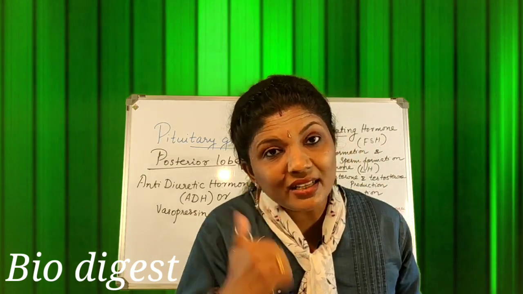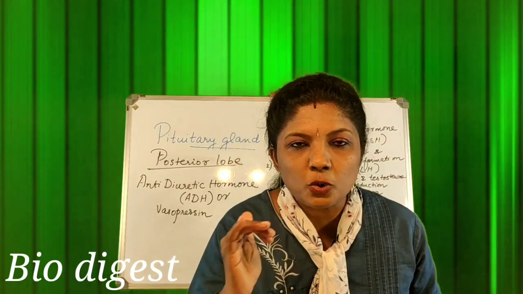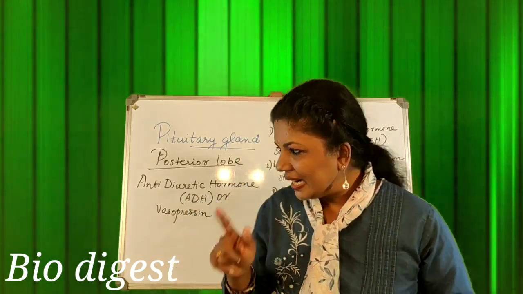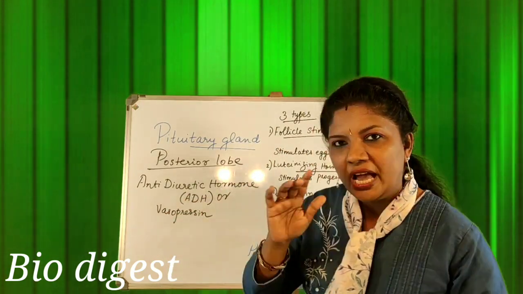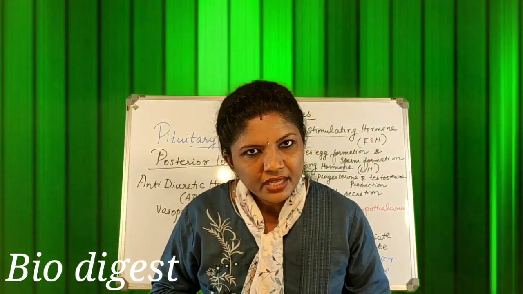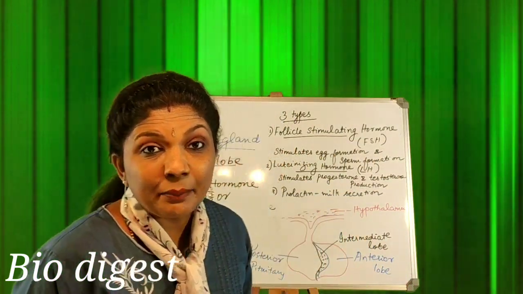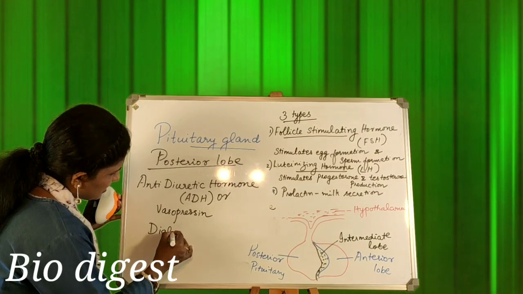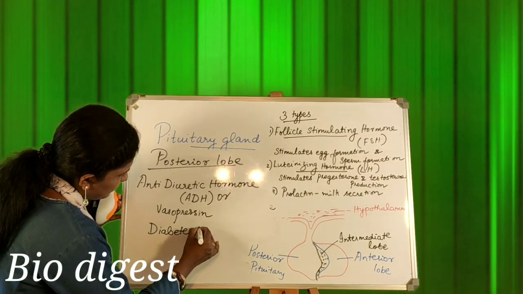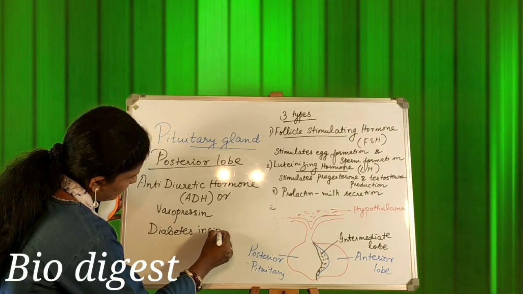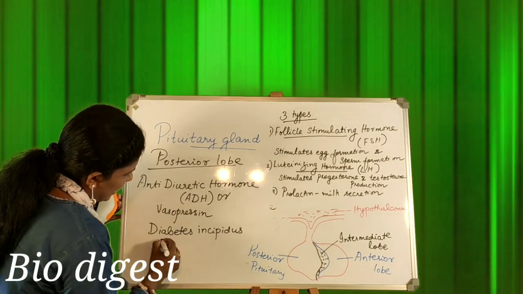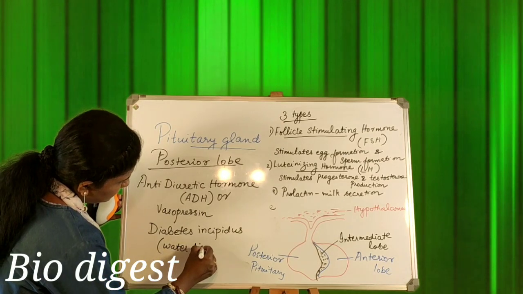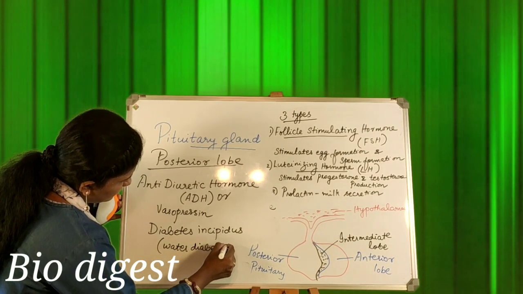But there can be under secretion of ADH or vasopressin in the body. If under secretion of ADH happens, it will result in a diabetes known as diabetes insipidus, otherwise called water diabetes.